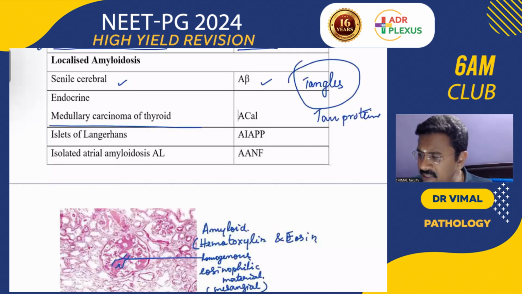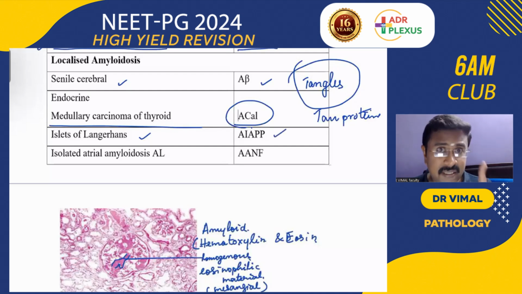Then medullary carcinoma thyroid, ACAL. Remember, in medullary carcinoma thyroid, calcitonin is the tumor marker, and it arises from parafollicular C cells. A thyroid tumor with amyloid deposition, you have to think of medullary carcinoma thyroid. Then islets of Langerhans, in type 2 diabetes: remember amyloid in type 2 diabetes, AIAPP, islet amyloid polypeptide.